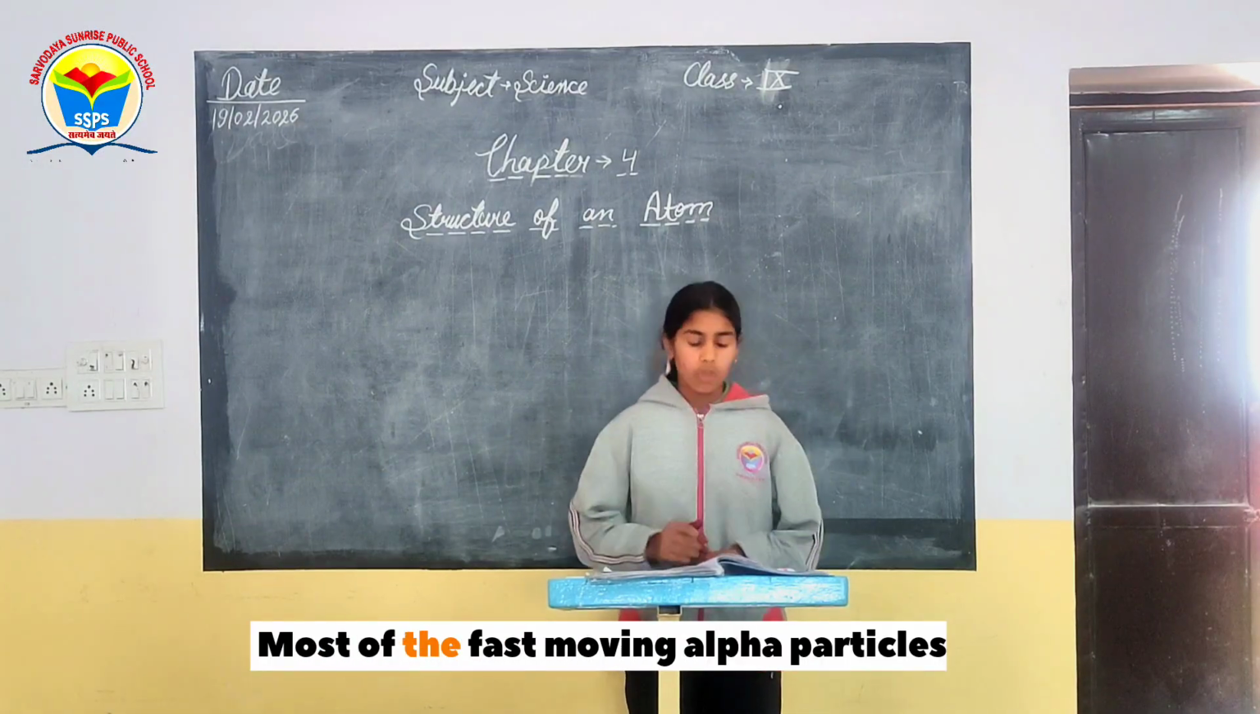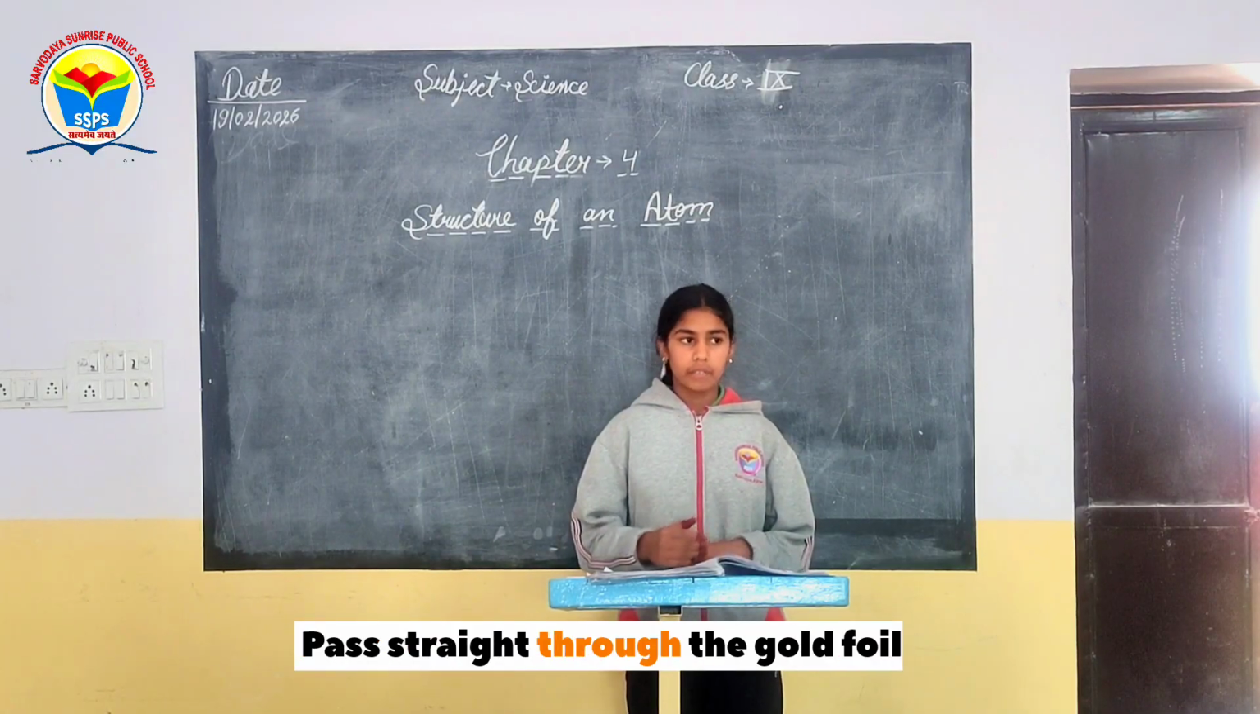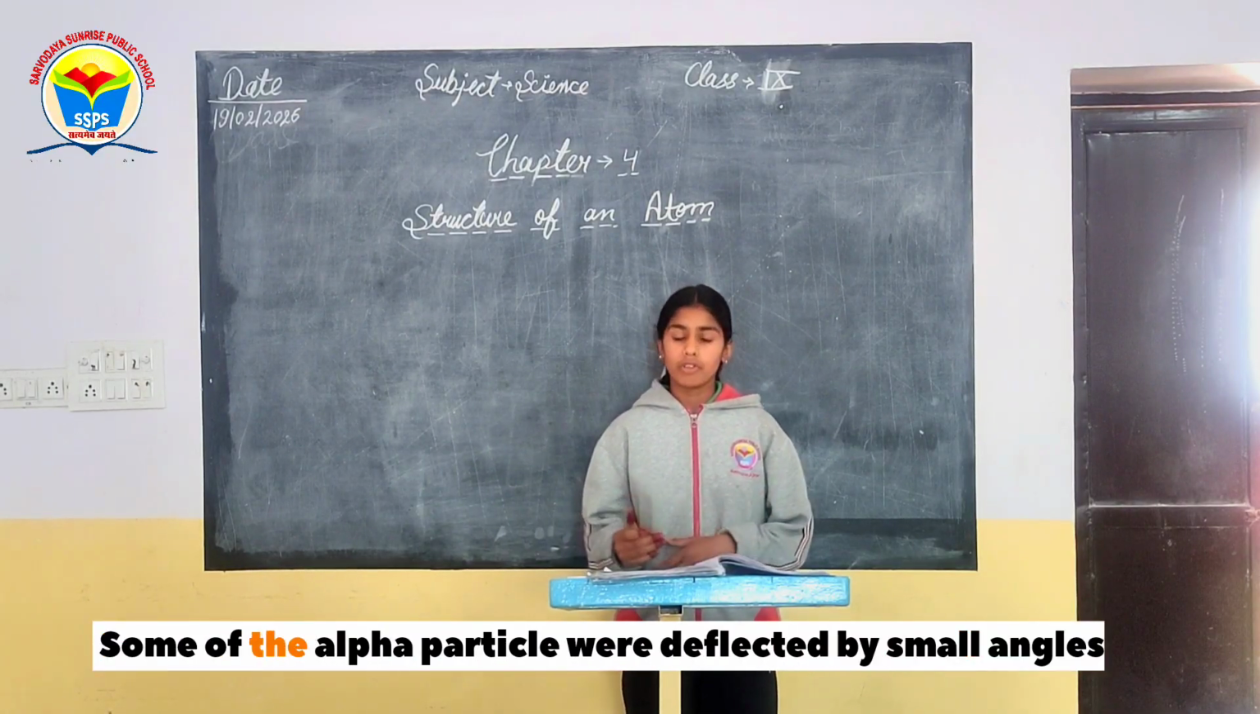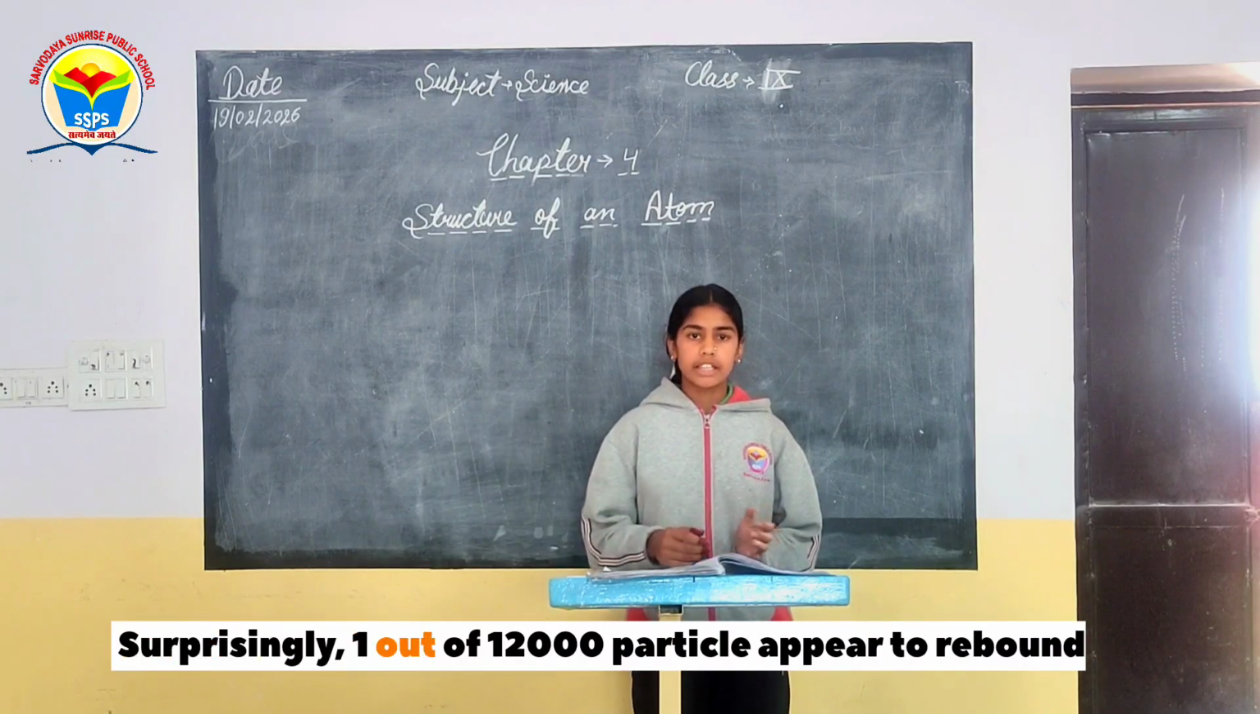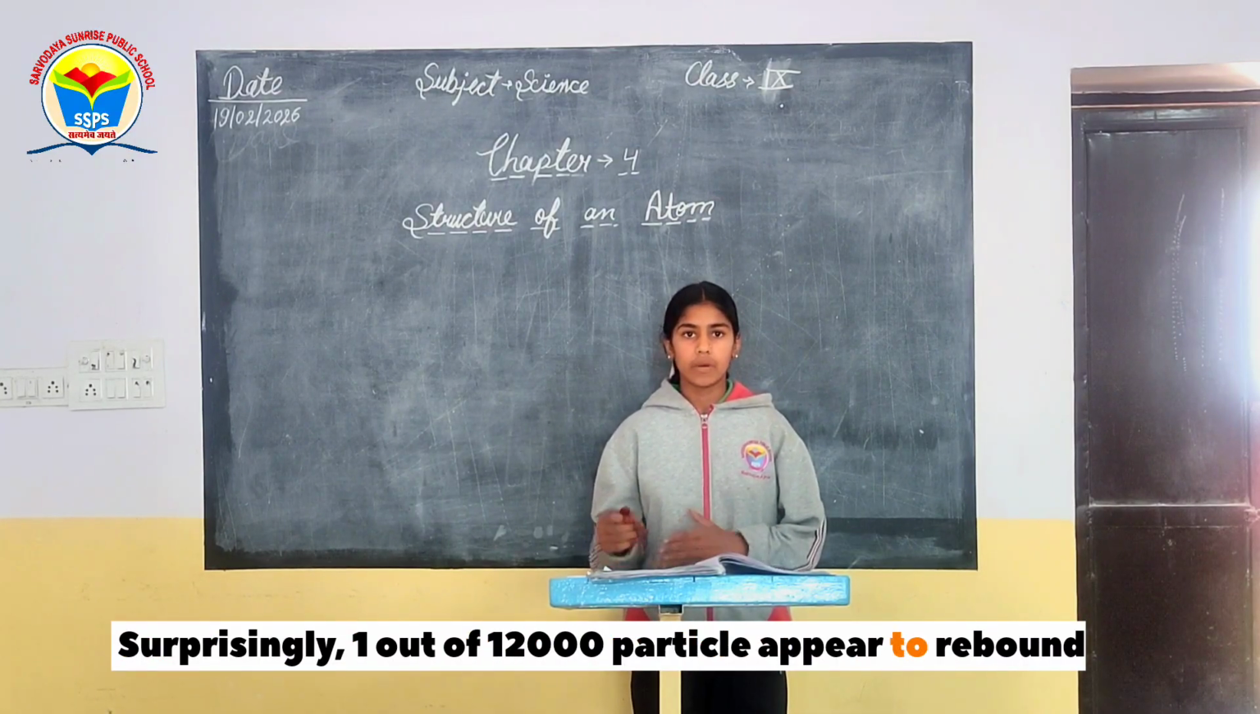Observation of Rutherford. Most of the fast moving alpha particles pass straight through the gold foil. Some of the alpha particles were deflected by small angles. Surprisingly, 1 out of 12,000 particles appeared to rebound.